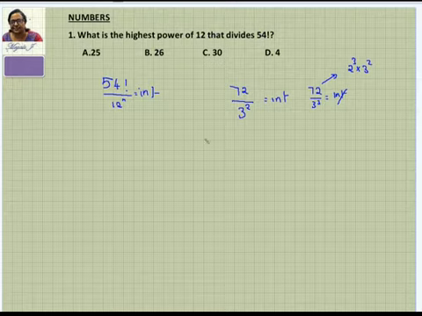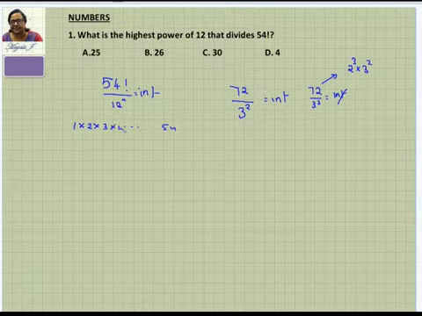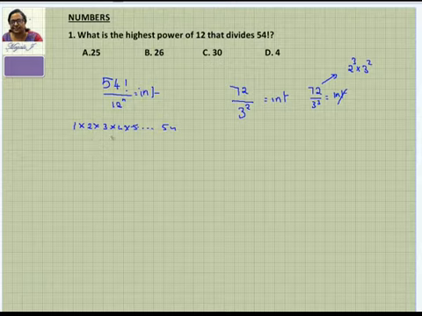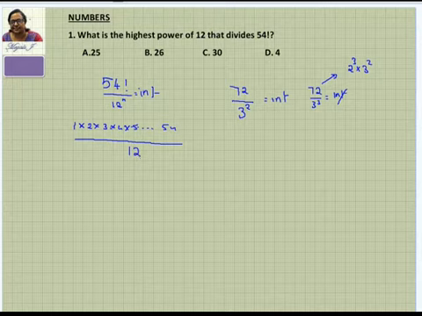The similar thing you're going to see in 54 factorial, because 54 factorial is not a small number. It is going to have numbers from 1 up to 54. There are different numbers here, into 4, into 5, into 6, and so on. So we are going to divide this by, say, 12. How many such 12s can it divide by? How many 12s are there in this 54 factorial? That's the meaning of that.